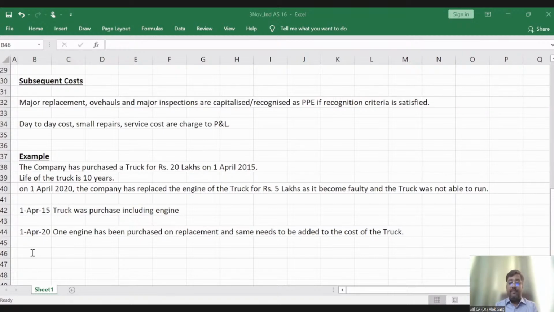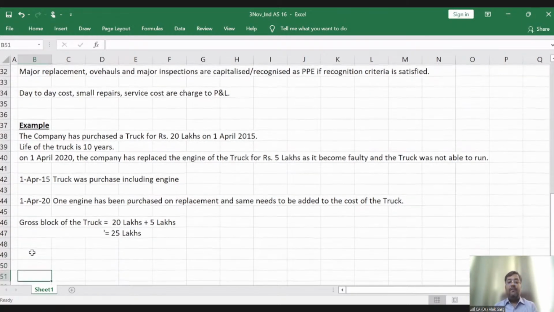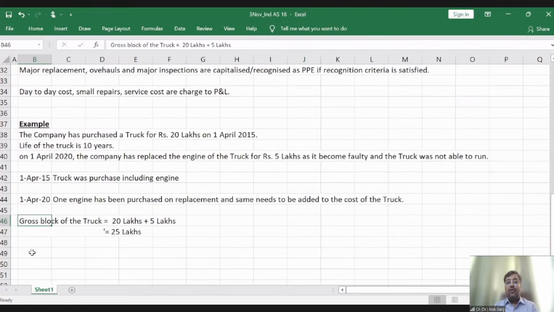So now the gross block of the truck. What is my gross block of the truck? 20 lakhs plus 5 lakhs, so the total is 25 lakhs.